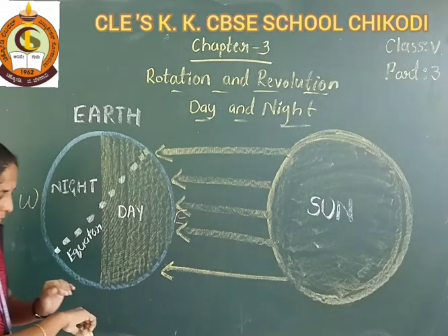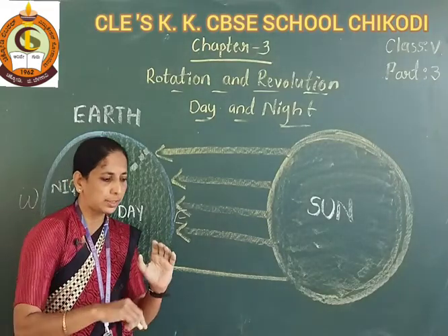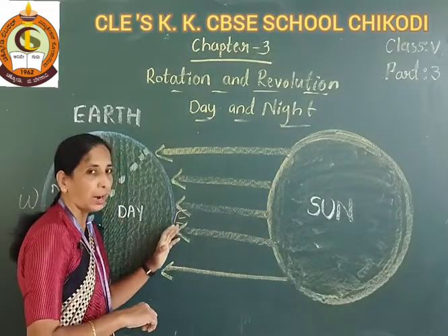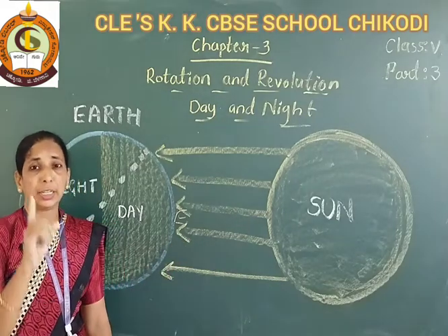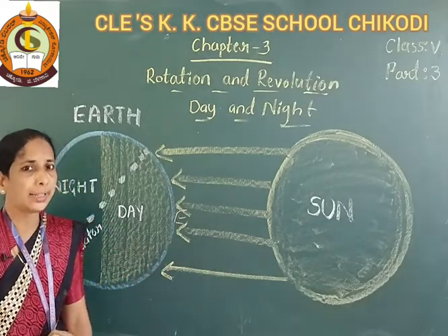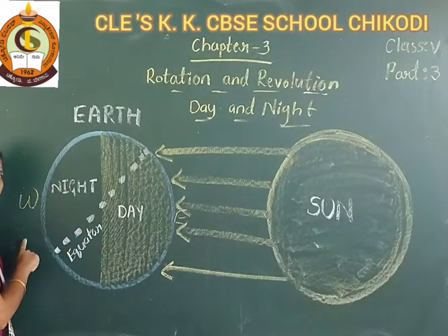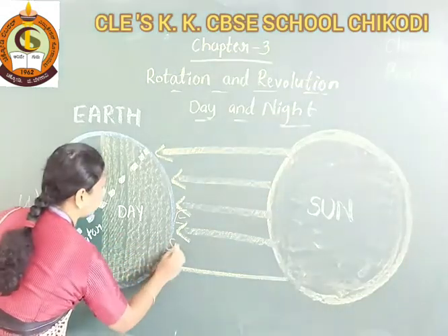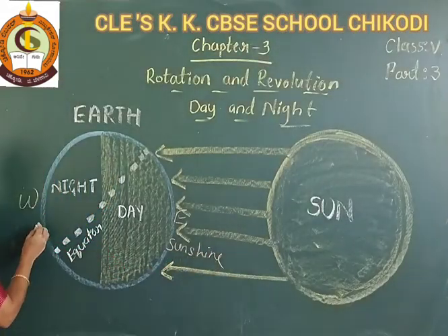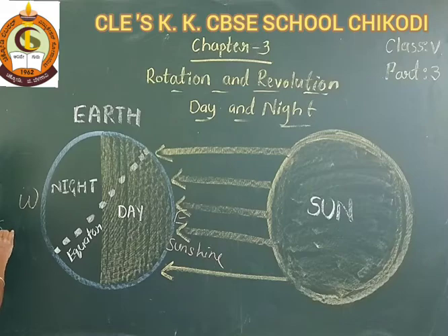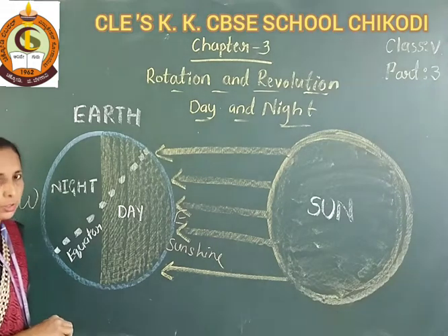And the sun shines in the east. See here, the sun shines in the east direction and the sun sets in the west direction of the earth.